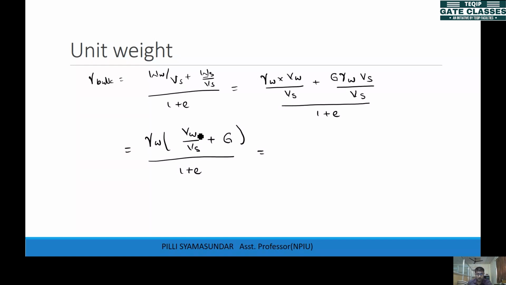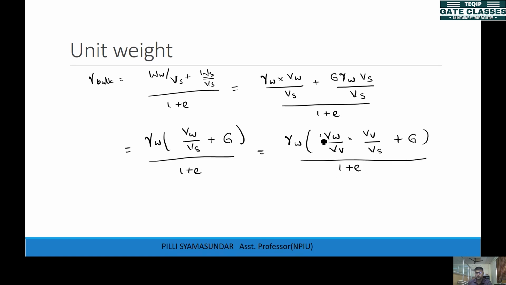But I do have a relation with the volume of solids and volume of voids, and volume of water to the volume of voids. So what I do is I'll convert this into something like this. I'll write volume of water to the volume of voids, and I'll multiply here with volume of voids, and you have volume of solids here. So I multiplied and divided with volume of voids on both the sides, numerator and denominator. So this doesn't change any value. So this is G. We have 1 plus E.